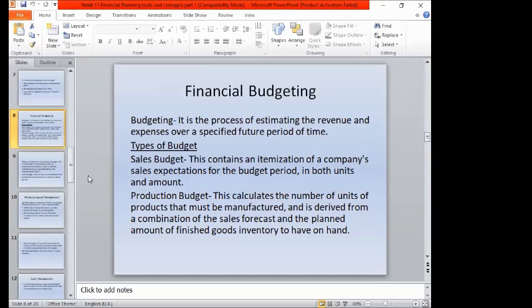The production budget is the allocation of the number of products in the production. They have to forecast the combination of the sales and the production in order to produce a finished goods inventory on hand. Because in the production budget, inventories are always considered, and the inventories should be converted into cash immediately so they can generate profits or yield cash flow increasingly.